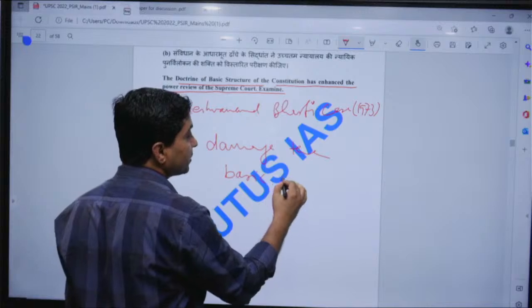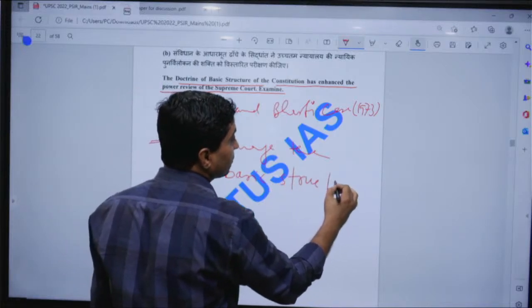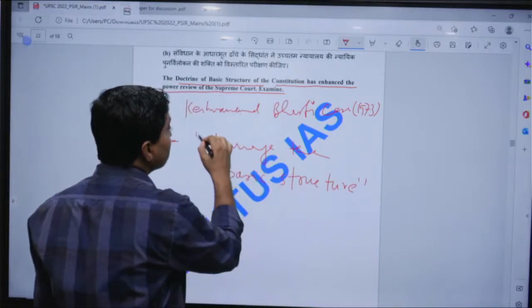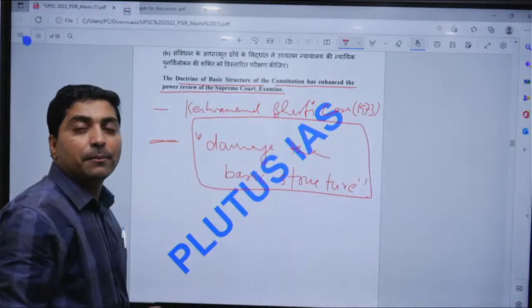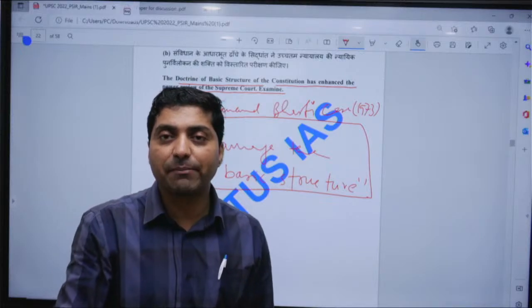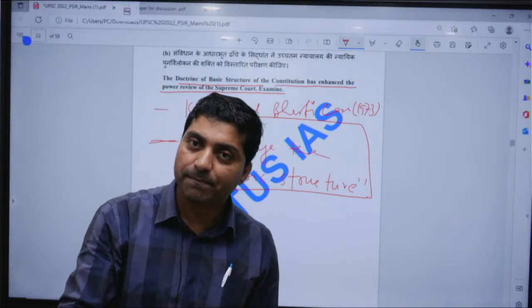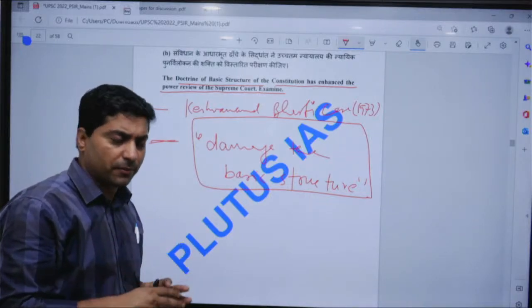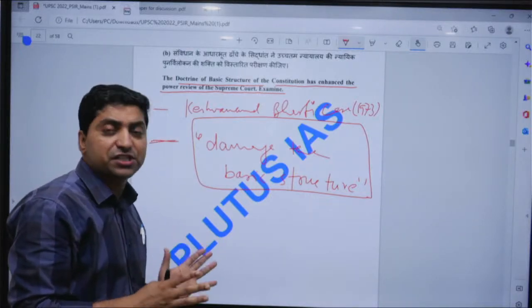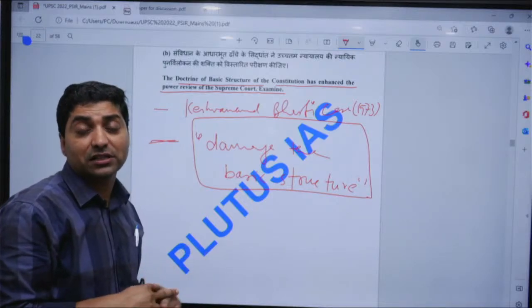Cannot damage the basic structure, right? And in that case, the Supreme Court may intervene and nullify that amendment as null and void. Now, you can cite many Supreme Court judgments that talk about what the basic structure is.